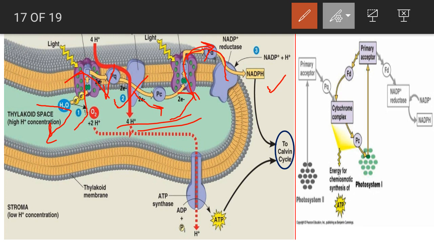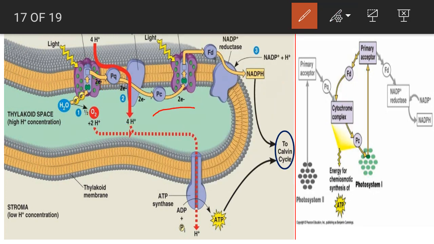And the proton gradient which is developed inside the lumen leads to the synthesis of ATP molecules. Likewise, in non-cyclic photophosphorylation, NADPH as well as ATP both are formed.